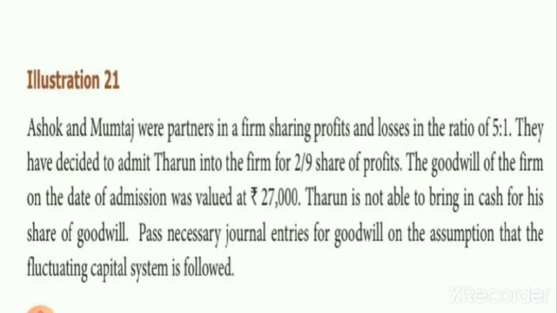So now we can see the sum. Illustration number 21. Ashok and Mumtaj were partners in a firm sharing profits and losses in the ratio of 5:1.